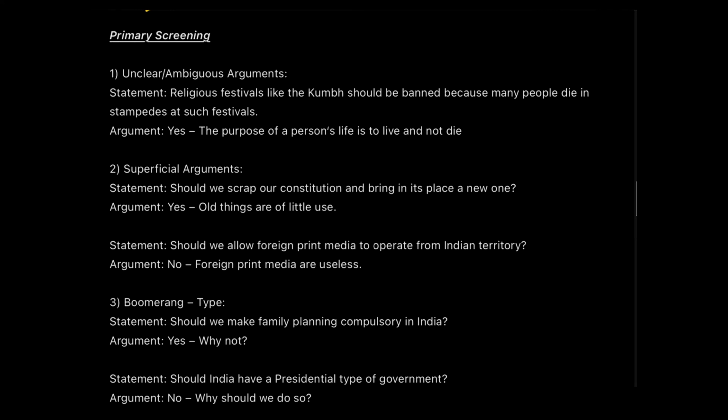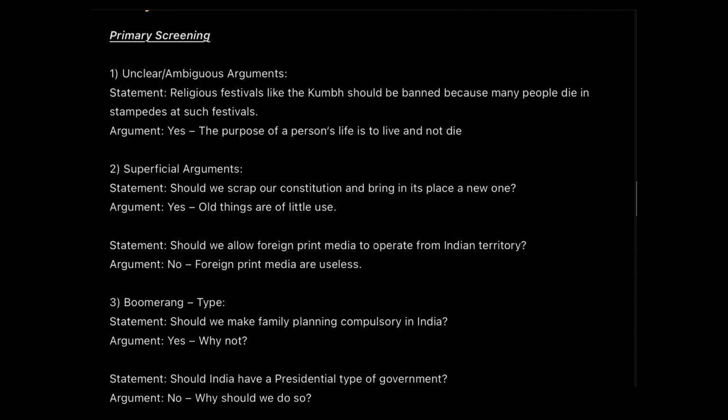But when it comes to primary screening and secondary screening, this is for the very confusing statements. Confusing statements means where you are not able to directly understand just by looking at the argument that it is a valid strong argument or a weak argument. So starting with the primary screening.